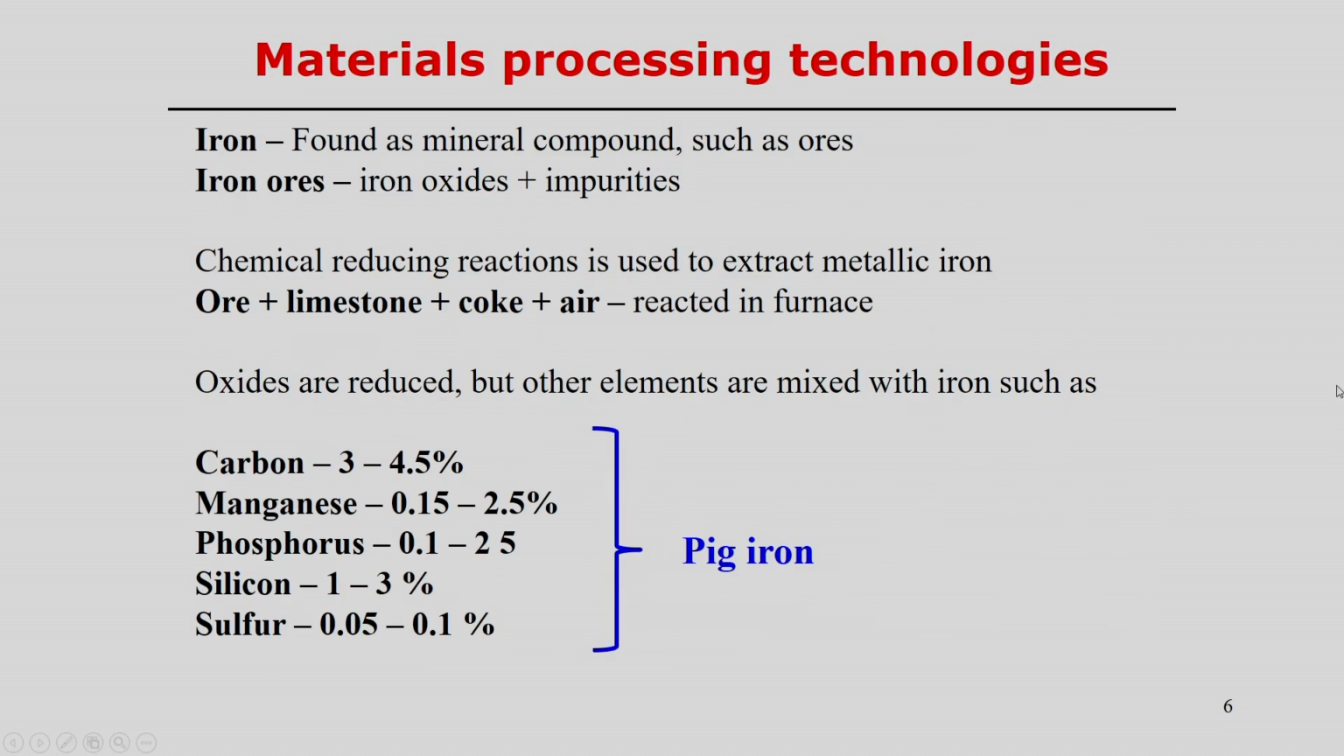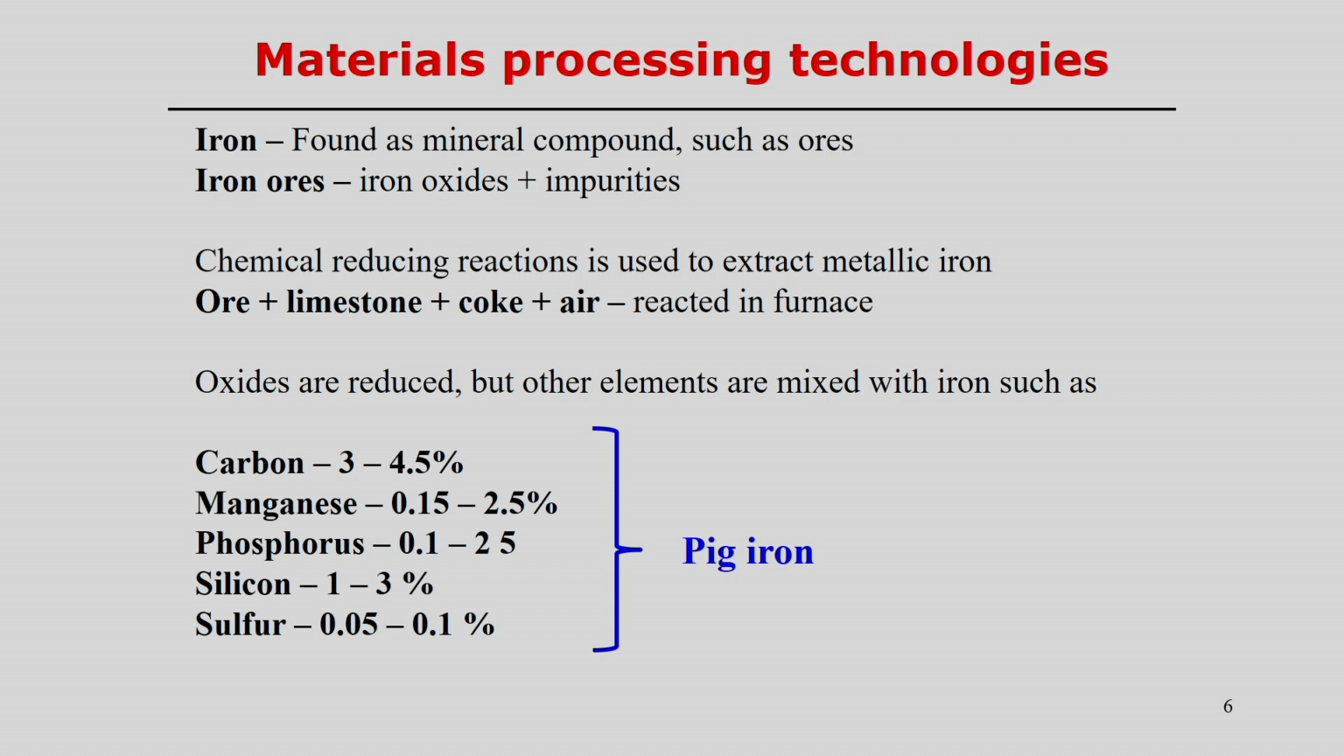Now, material processing, and we can take one example. For example, iron. Iron is normally found as a mineral compound such as ores, and iron ore is basically a mixture of iron oxides and some impurities. So, in the first step we try to remove the impurities from the iron oxide, then we try to reduce the oxides. Therefore, a chemical reducing reaction should happen to extract almost pure iron from the iron ores. But how can you extract it?